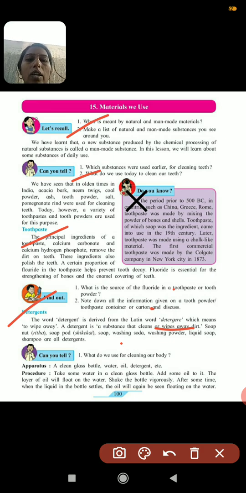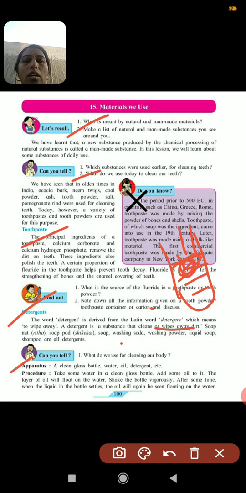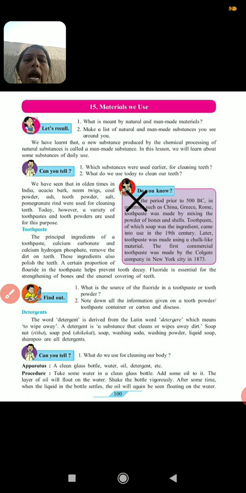Now next, one activity you have to do at home. Here is one clean glass bottle. You have to take water, oil and detergent. In that bottle you have to take some water first and add some oil to it. When you add the oil, the oil will float on the water. If you shake that bottle, the liquid settles down again and the oil floats again onto the water. Next step is that you have to add detergent powder to it.